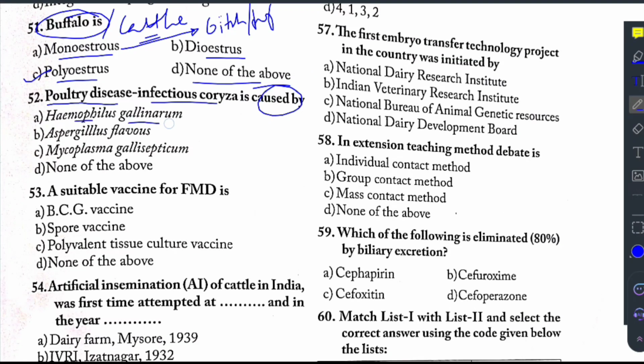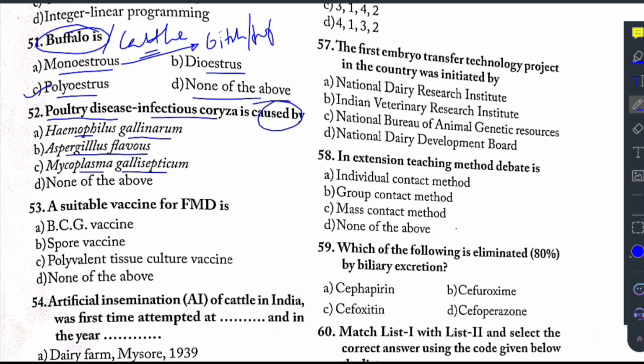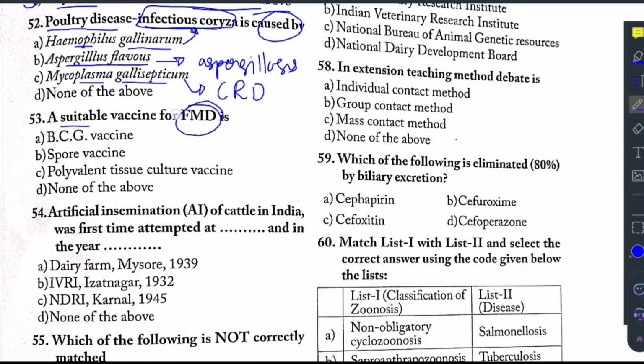Option A, Haemophilus gallinarum, then Aspergillus flavus, Mycoplasma gallisepticum. So the answer for this question is that infectious coryza is caused by Haemophilus gallinarum, and Aspergillus flavus will cause aspergillosis, and Mycoplasma gallisepticum will cause chronic respiratory disease in birds. A suitable vaccine for FMD, that is BCG vaccine, spore vaccine, polyvalent tissue culture vaccine. So this is the correct answer for this question.